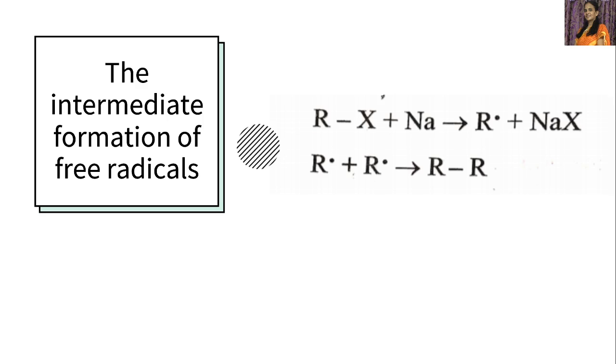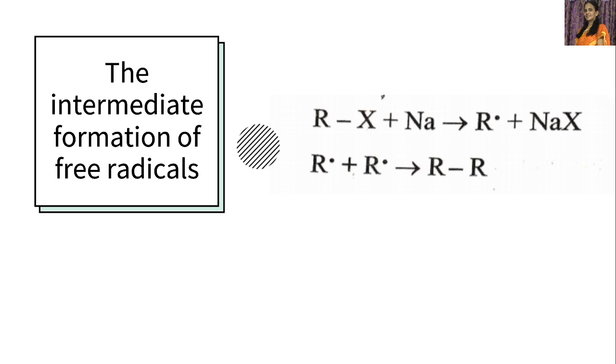Homolytic bond fission of this bond takes place, then we get R dot and X dot. This X dot combines with a sodium atom to form sodium halide. And this alkyl free radical combines with another alkyl free radical to form the alkane.